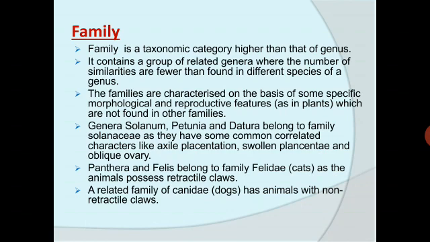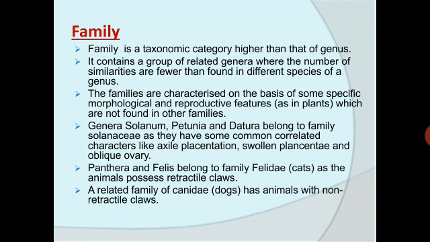In this way they are sharing some common characters, whereas Panthera and Felis belong to family Felidae as the animals possess retractile claws. Retractile claws are the claws that can be drawn back into their protective sheath.